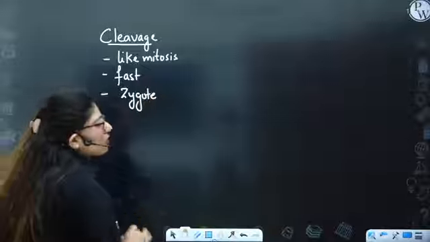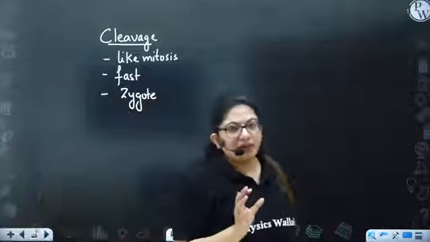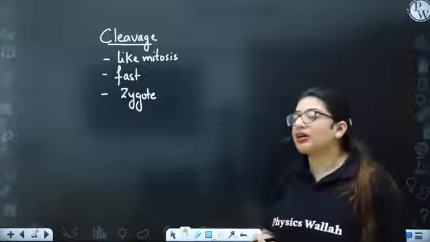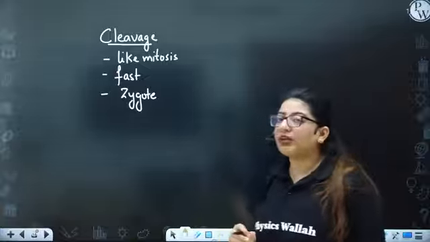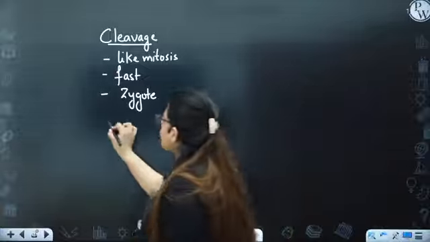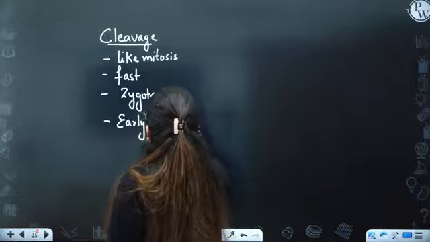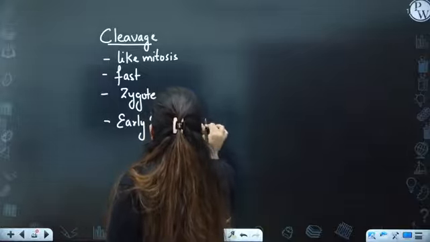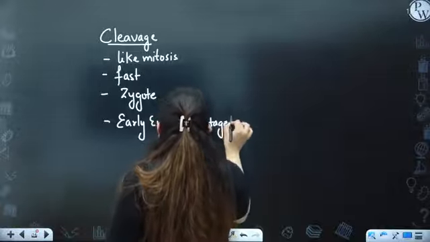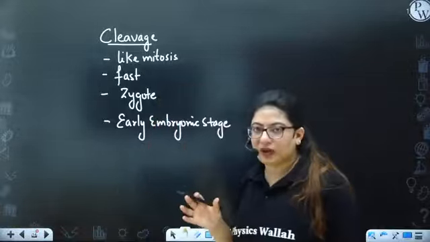Whereas mitosis can occur in any cell, cleavage only occurs in the zygote, forming the early embryo. It only occurs in early embryonic stages, from zygote to early embryo. Later on, the embryos do mitosis only.